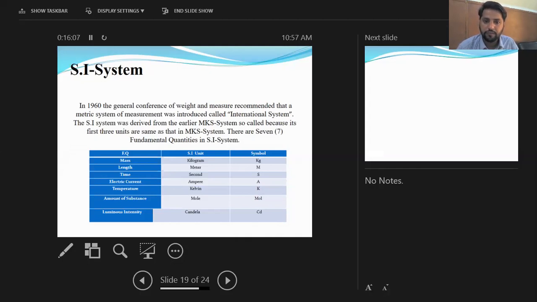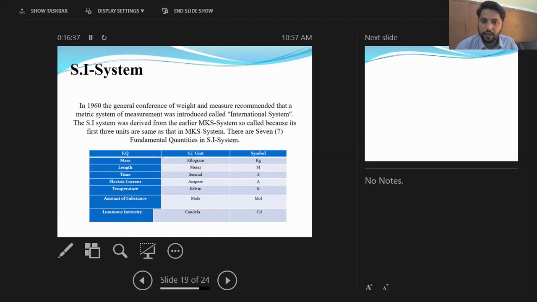The seven fundamental quantities are given here: mass, length, time, electric current, thermodynamic temperature, amount of substance, and luminous intensity. As we see the units in the SI system, mass is measured in kilogram, length in meter, and time in second. We have already discussed that mass, length, and time in the MKS system have the same units.